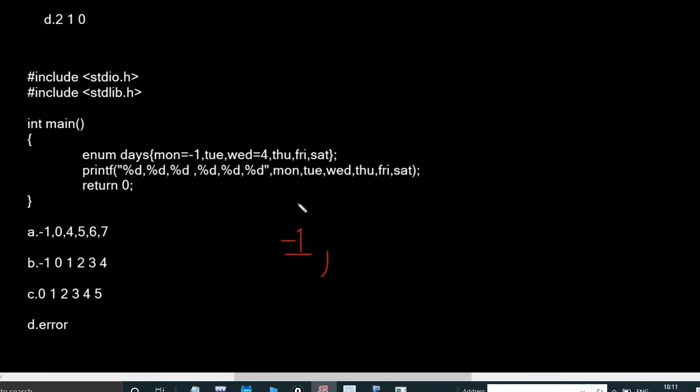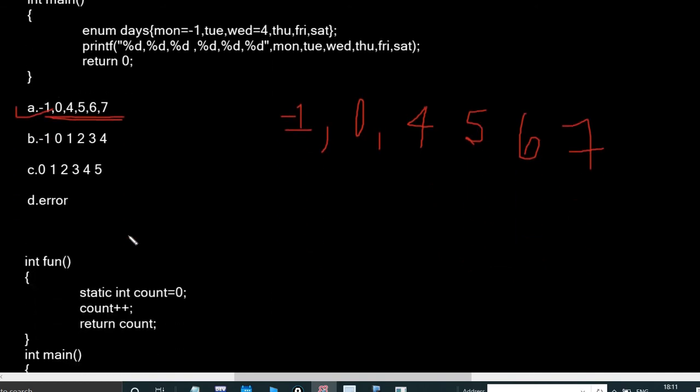So -1 plus 1 is 0. Again Wednesday is initialized as 4. Thursday continues with increment 1, so 5, then Friday 6, Saturday 7. So the answer would be A.